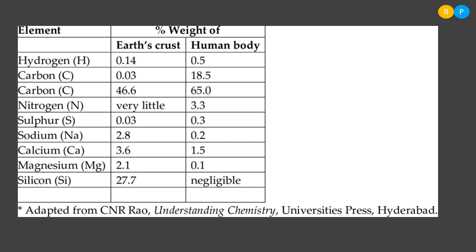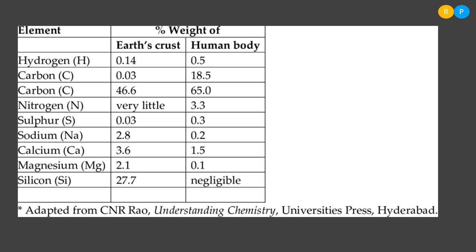So comparatively the human body consists of more hydrogen because hydrogen is present in carbohydrates and also in proteins, and hydrogen is also present in water, right? So the abundance of hydrogen is more in the living organism compared to the non-living thing.